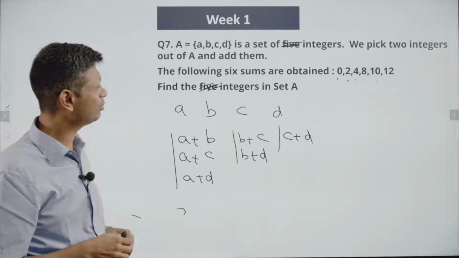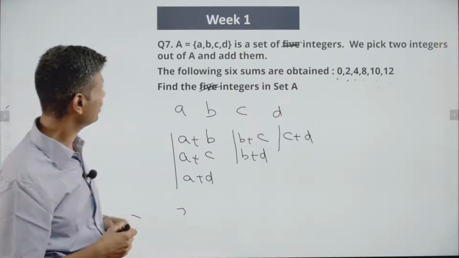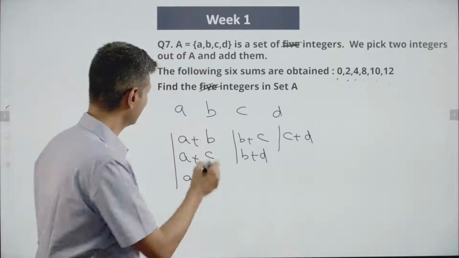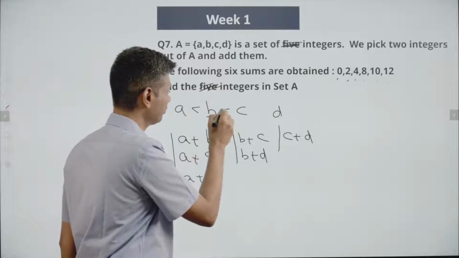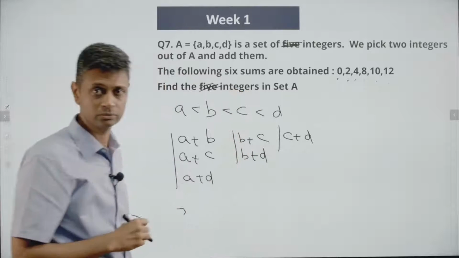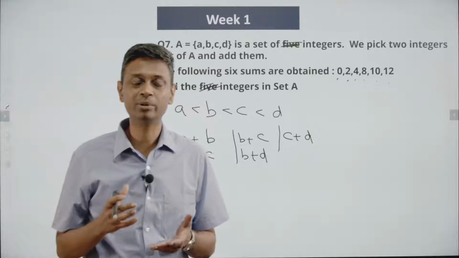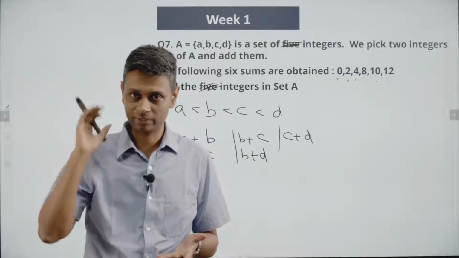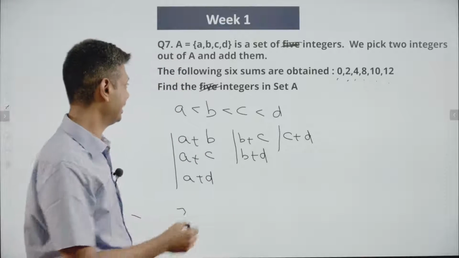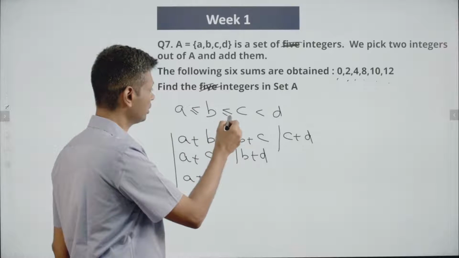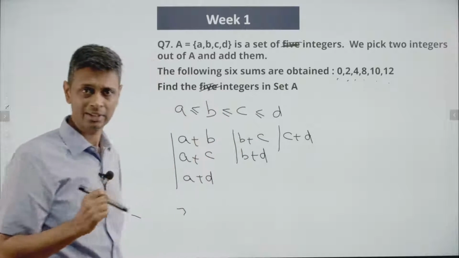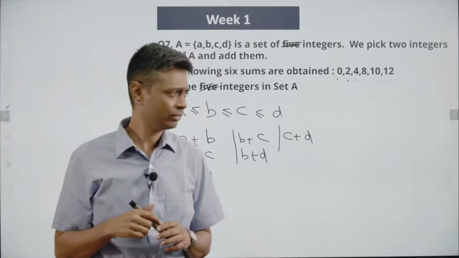Now I'm going to make a very simple, beautiful assumption here. I have set A, B, C, D. I'm going to assume A less than B, less than C, less than D. It's in some order. I'm going to assume in this order to simplify life for myself. I cannot just say less than. I have to say less than or equal to, less than or equal to, less than or equal to. They could be equal. Right?